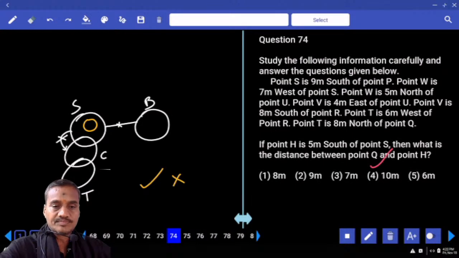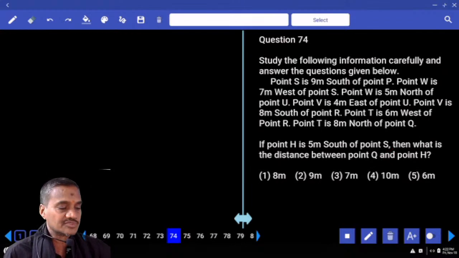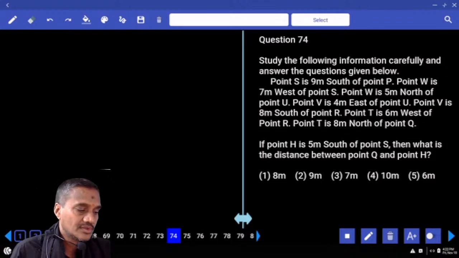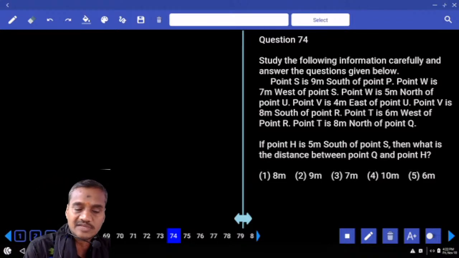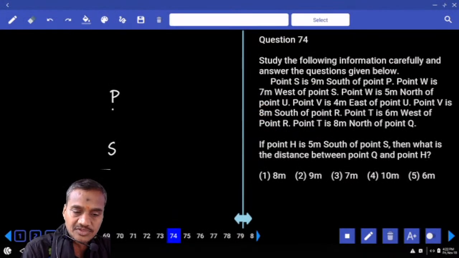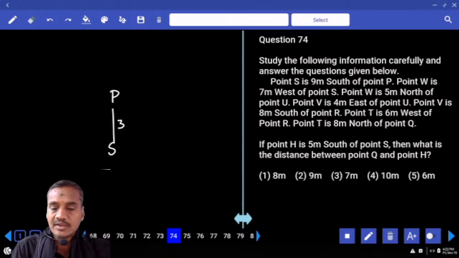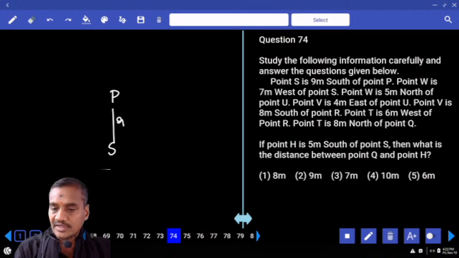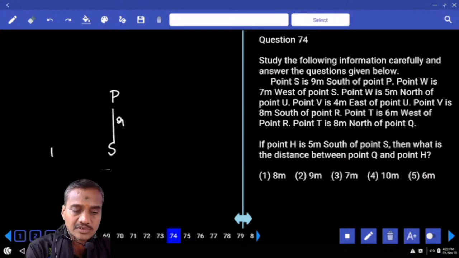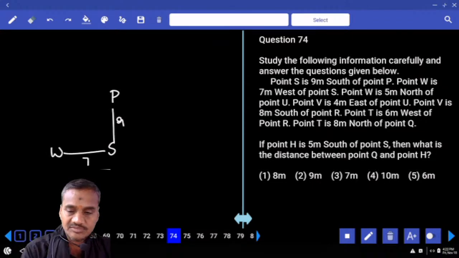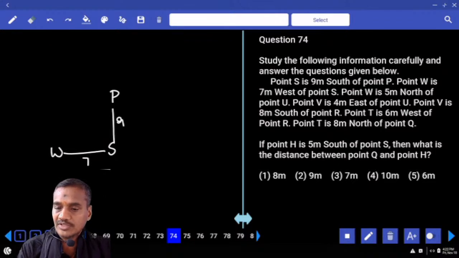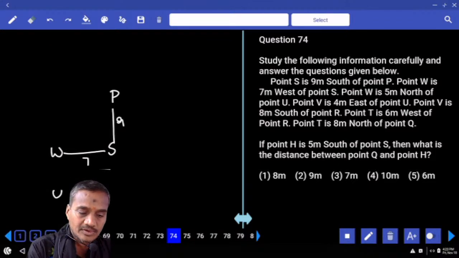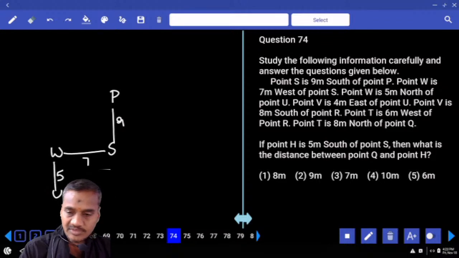Then 74. Now in this 74 onwards, it is based on directions. And how many questions are there? There are only 3 questions. S is 9 meters to the south of P. Now P is here, S is here. The distance between these two is 9 meters. W is 7 meters to the west of S. Now this is W, which is 7 meters to the west of S. And W is 5 meters to the north of U. Now this U and W, the distance is only 5 meters.